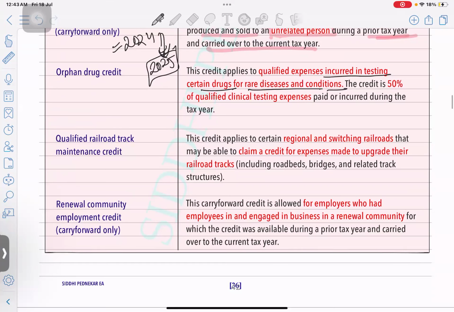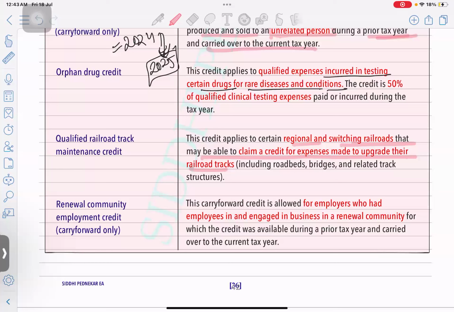Qualified railroad track maintenance credit. This credit applies to certain regional and switching railroads that may be able to claim a credit for expenses made to upgrade their railroads. So bridges, roadbeds, or related track structure, it's not the public infrastructure.